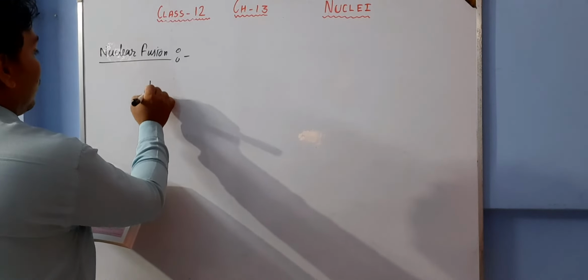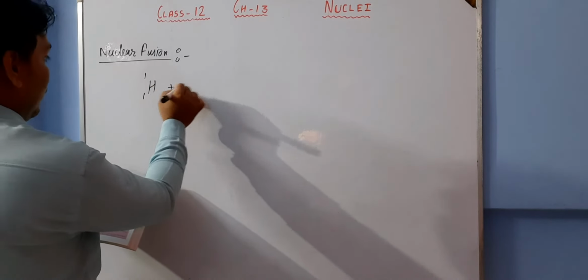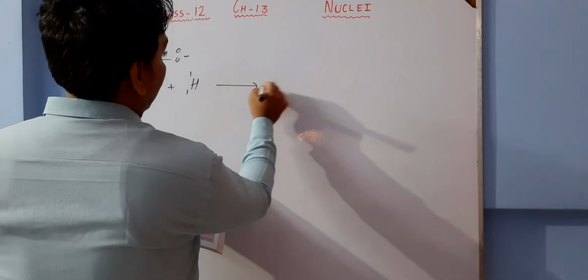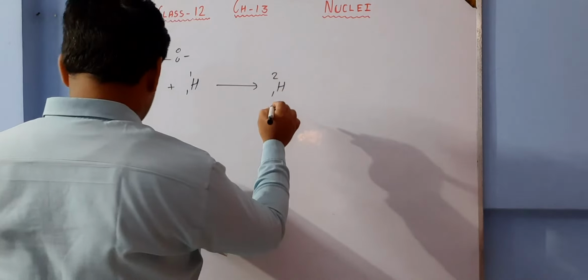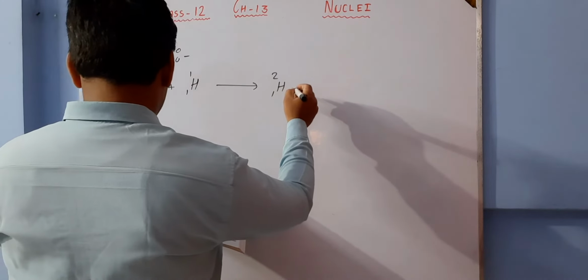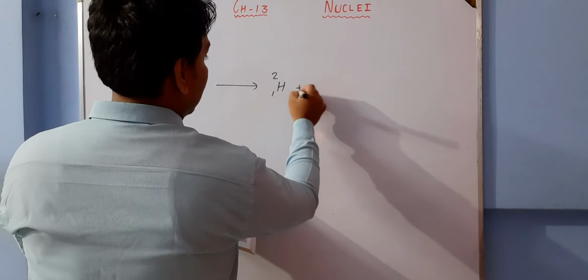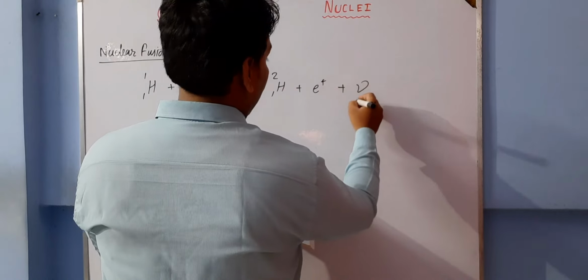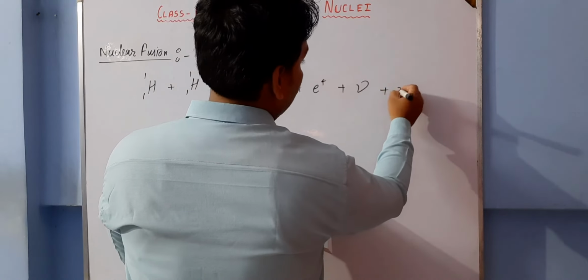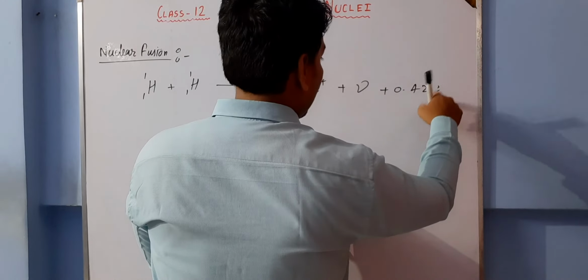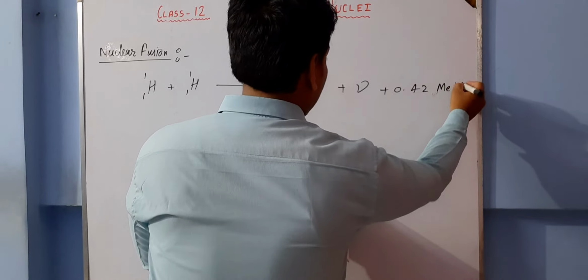Nuclear fusion. Hydrogen, hydrogen, they add themselves, becomes again one hydrogen plus a positron plus a neutrino plus a smaller amount of energy, 42 mega electron volt. This is not a smaller, this is a larger one.